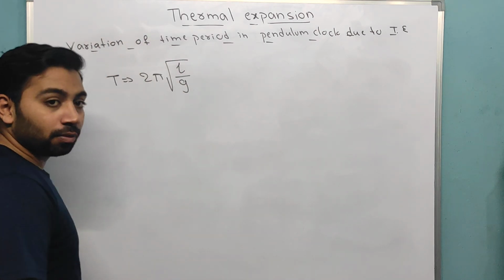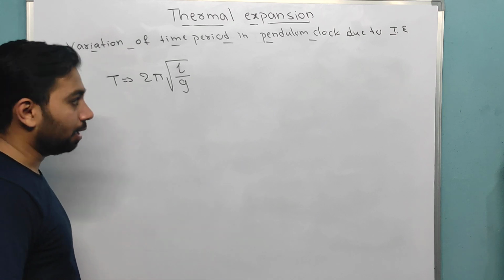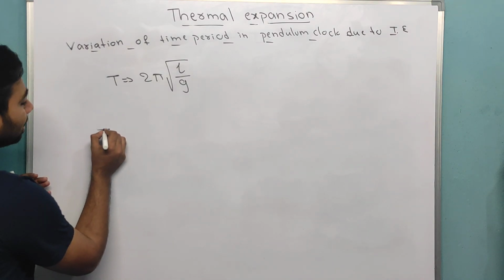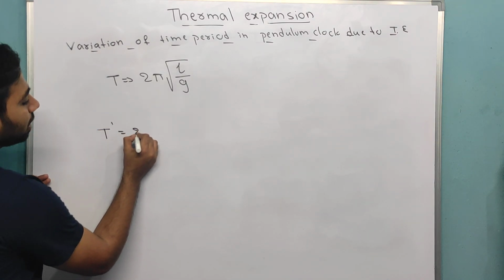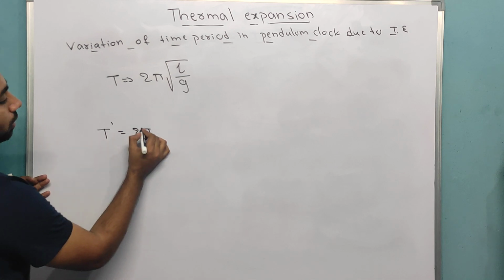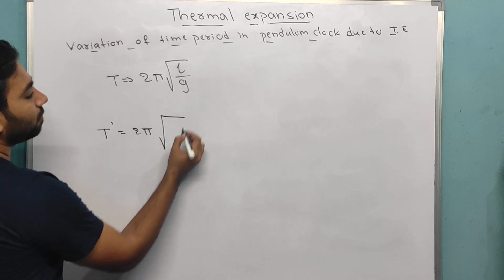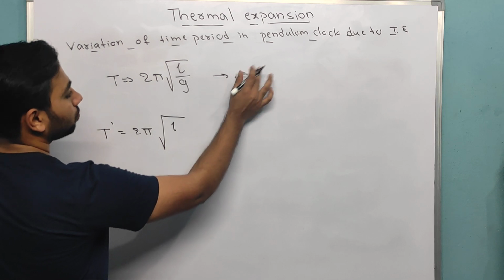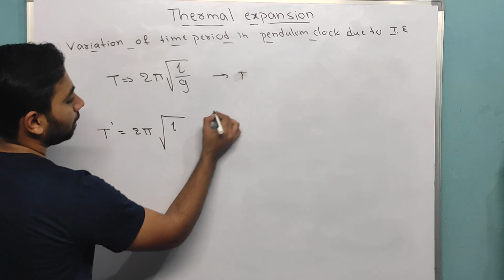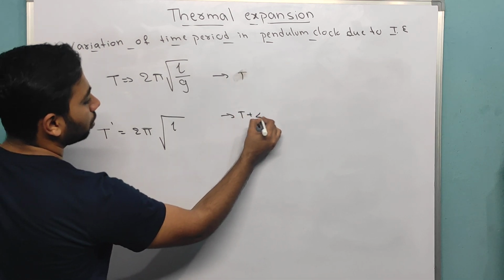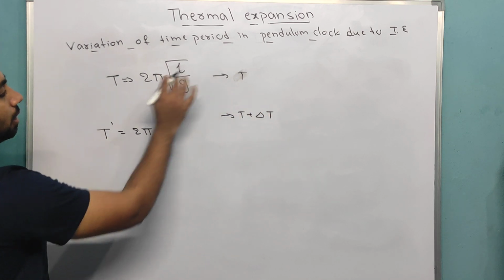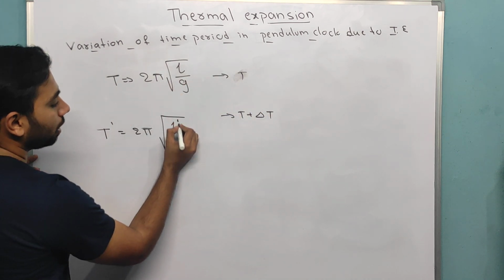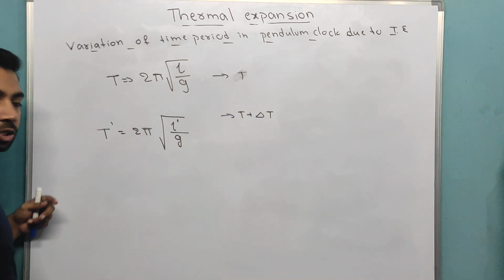Okay, T is equal to 2 pi root L by g. It is the initial time period. Now because of heating, let us say this time period has increased to T dash. The temperature is increased from T to T plus delta T. If temperature increases, time period increases and length also increases.